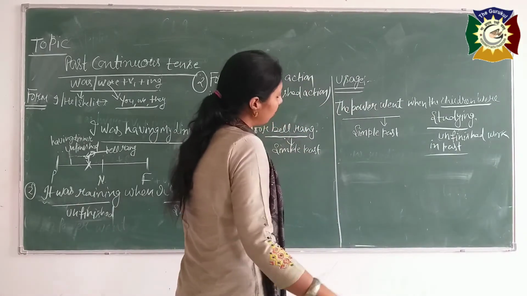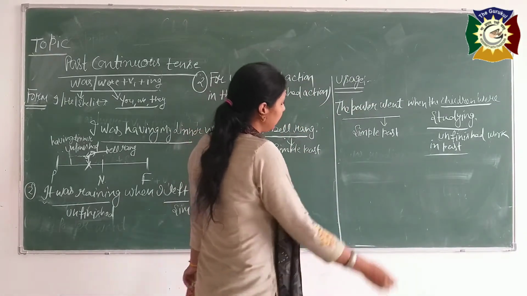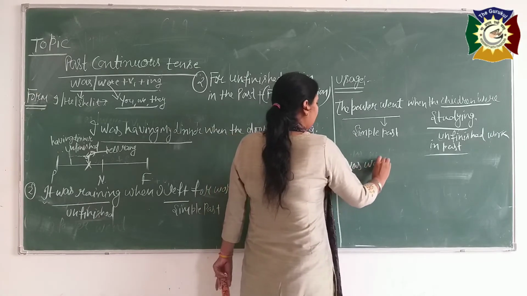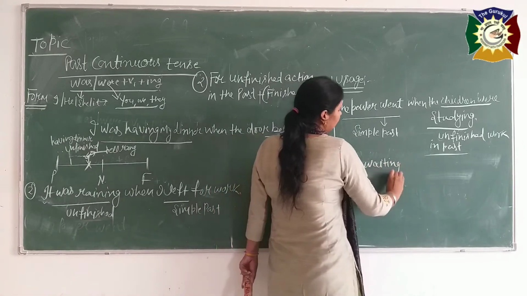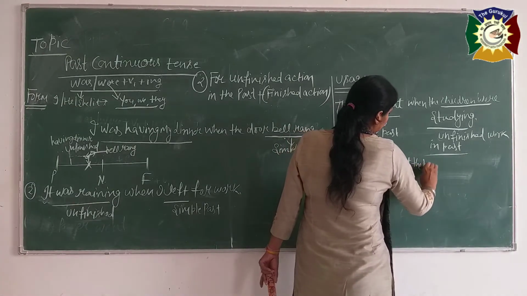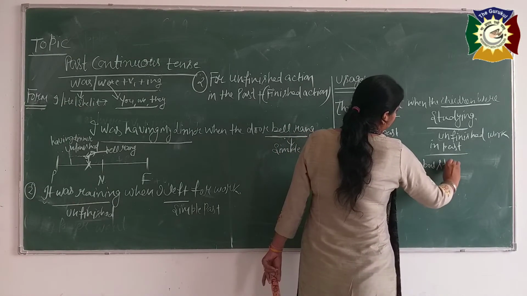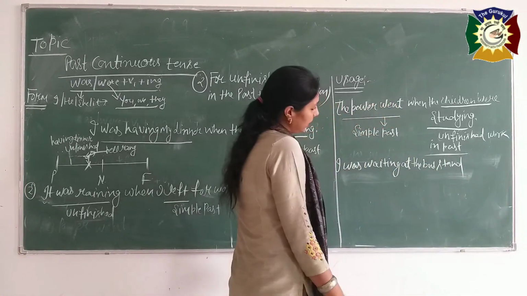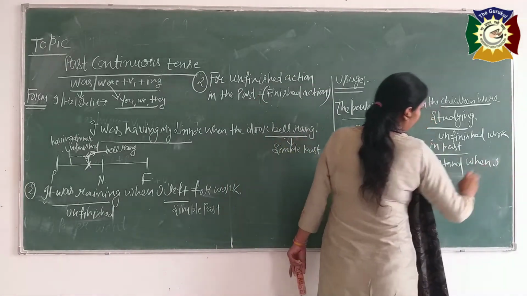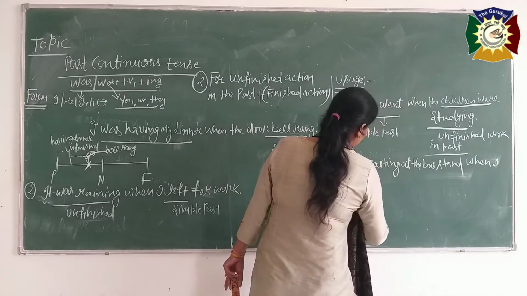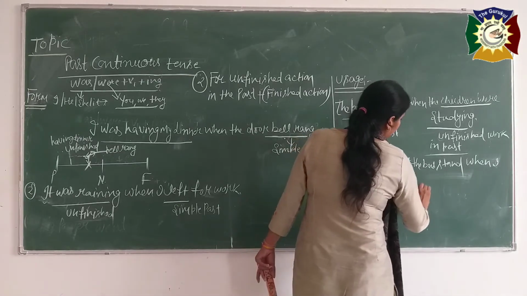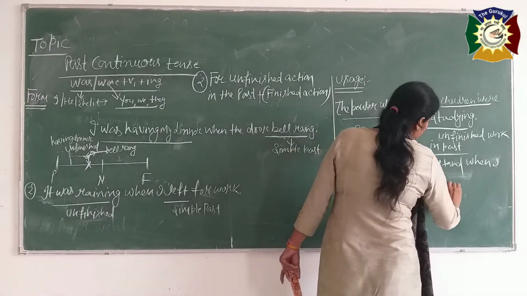Is it clear? One more example you can write here. See, I was waiting at the bus stand, okay beta. I was waiting at the bus stand when I saw a car accident.